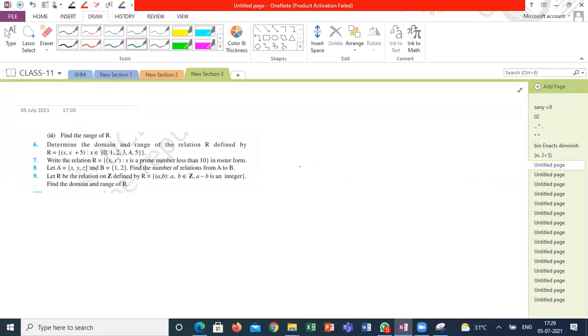Write the relation R such that (x, x cubed), where x is a prime number less than 10, in roster form. We will get (2, 4). Is 1 a prime number? No. (2, 8), (3, 27), (5, 125), oh sorry, (7, 343).